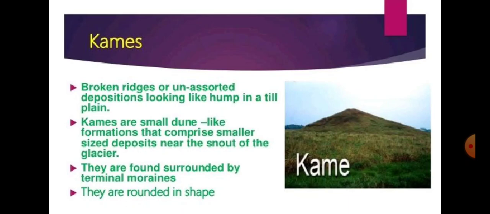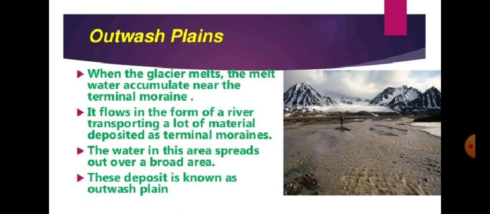Now, the outwash plain. What is it? When the glacier melts, the meltwater accumulates near the terminal moraines. Whatever moraine the glaciers are carrying when they melt gets deposited near the foot of the mountain, that is the outwash plain.